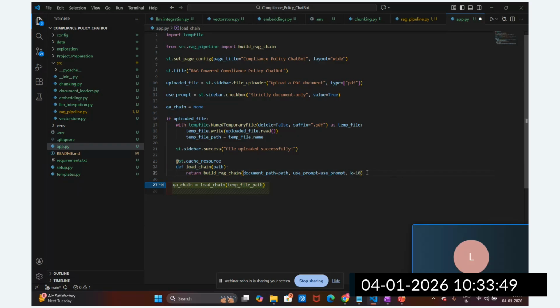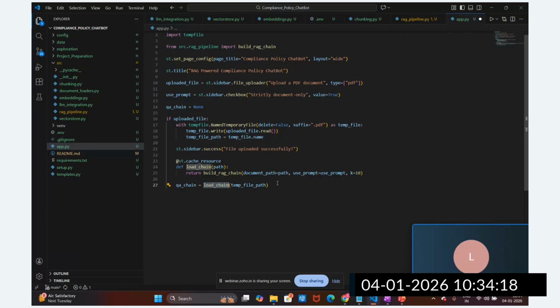Now you can see we are using this load chain. This is the function we have written, and we are going to call it here, passing the temporary file path we have created into the load question answering chain. The other parameters in the question answering chain are the document file path, use prompt, and the k parameter. So we are just loading this question answering chain.